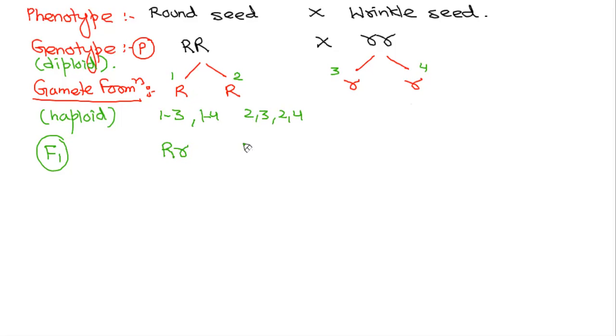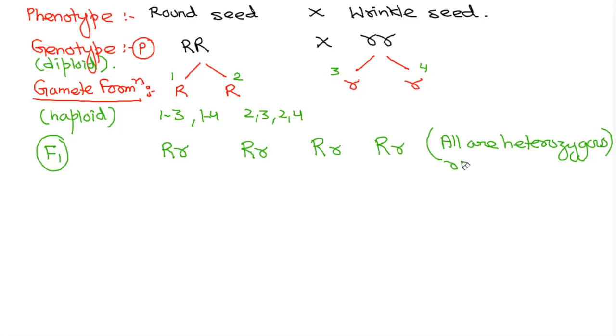So the result is capital R small r, capital R small r, capital R small r, capital R small r. So what will be the phenotype, beta? Ma'am, all are round. All are heterozygous round. As you know, homozygous and heterozygous, right?